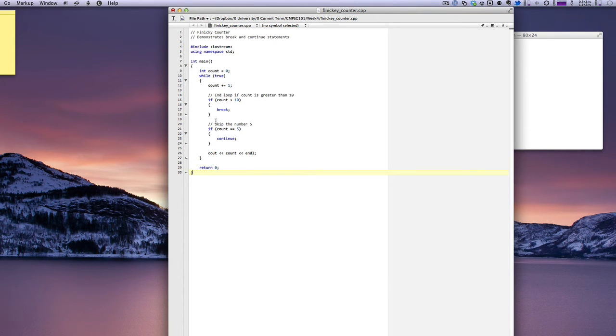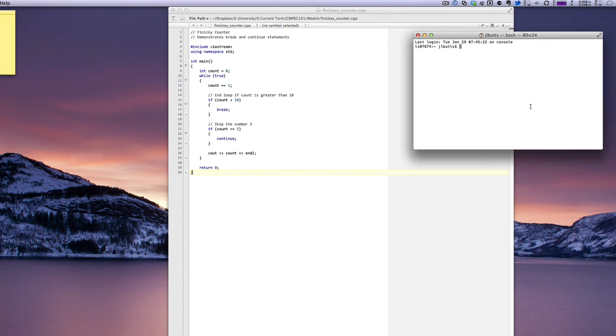You can use these break and continue statements in any kind of a loop, but you should only use them sparingly. Since they show up in the middle of your loop, they can make it harder for other programmers to see and then understand the flow of a loop. So let's go ahead and watch this in operation.